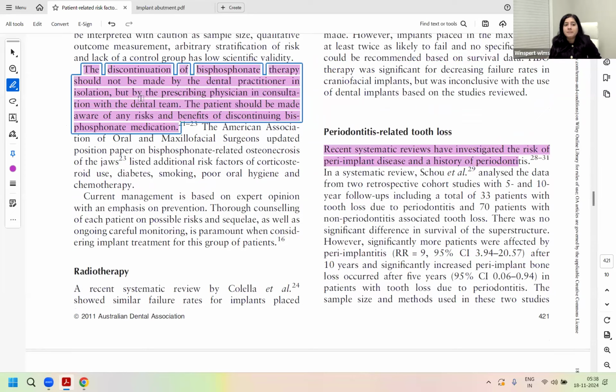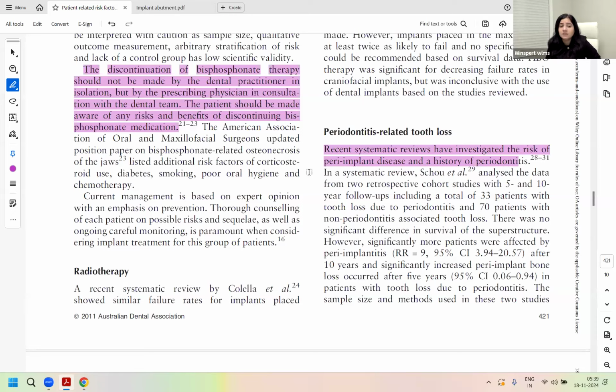The patient should be made aware of the risks and benefits of discontinuing their medication. If they are taking it for osteoporosis, there is a risk of pathological fractures. If they're taking it for cancers, there is risk of the metastatic spread of the carcinomas or cancers if therapy is stopped. So that is why the call lies with the physician whether it can be stopped or not.